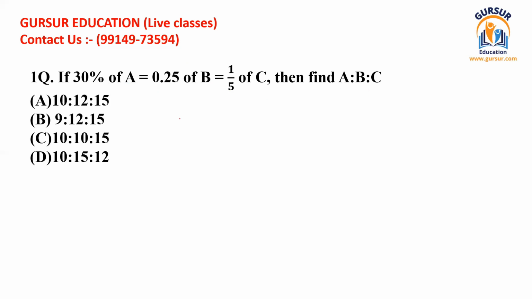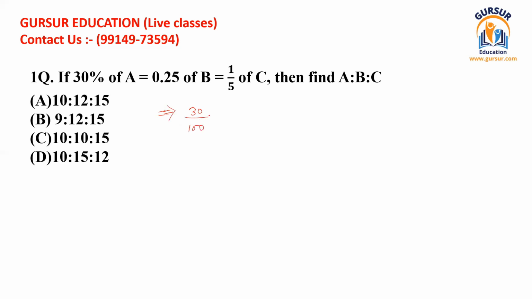You just have to write it again like this, with the sign of implies. 30% simply means 30 divided by 100.